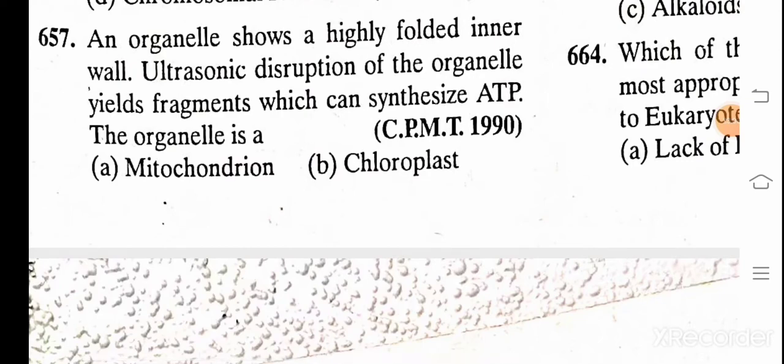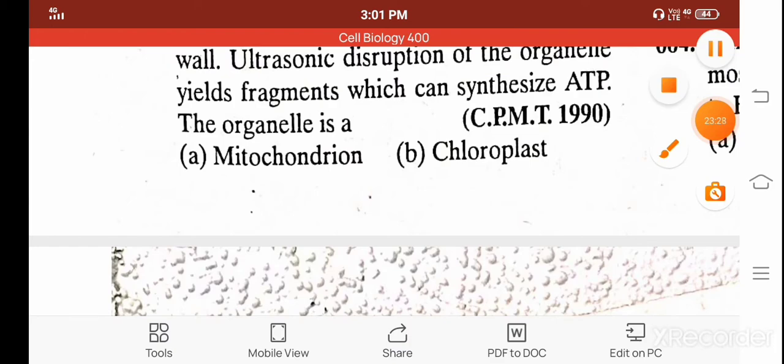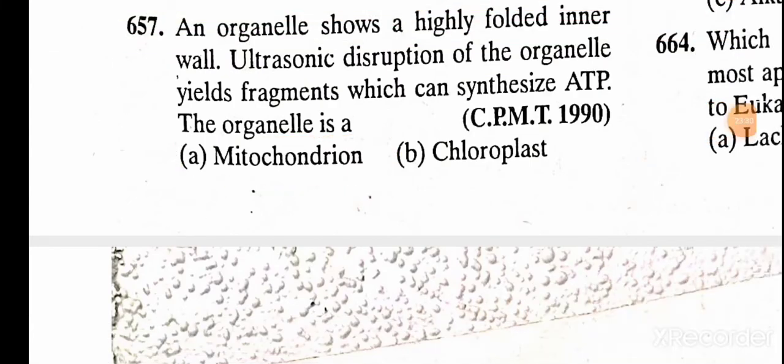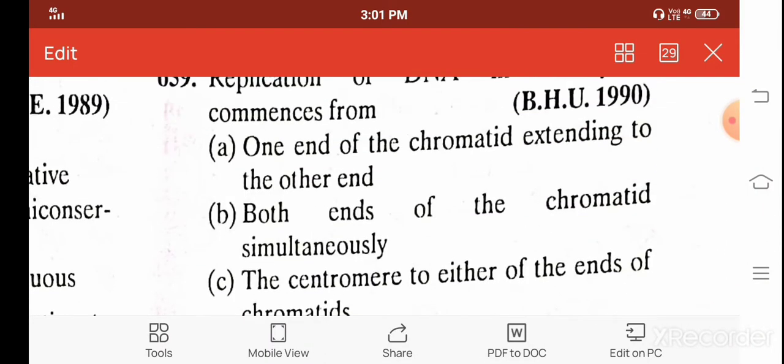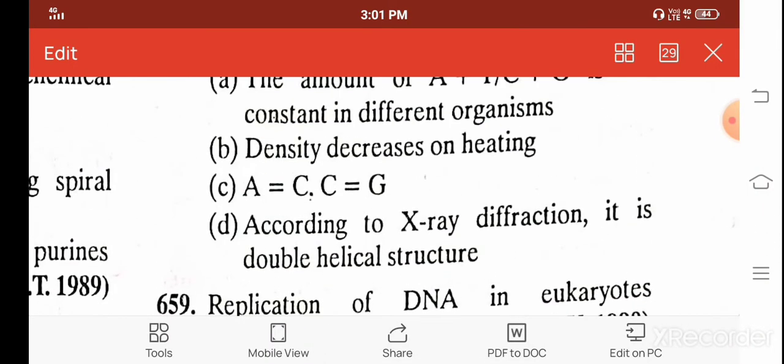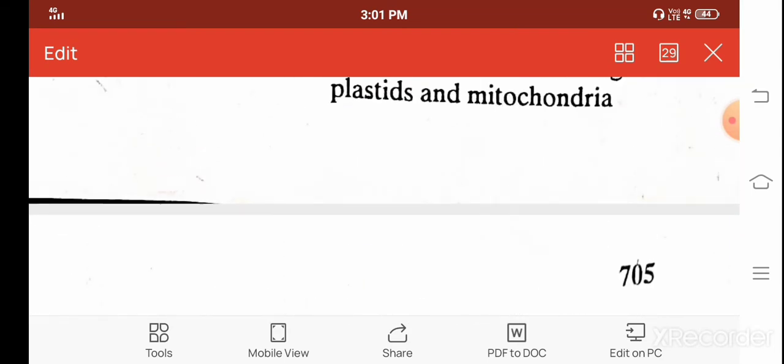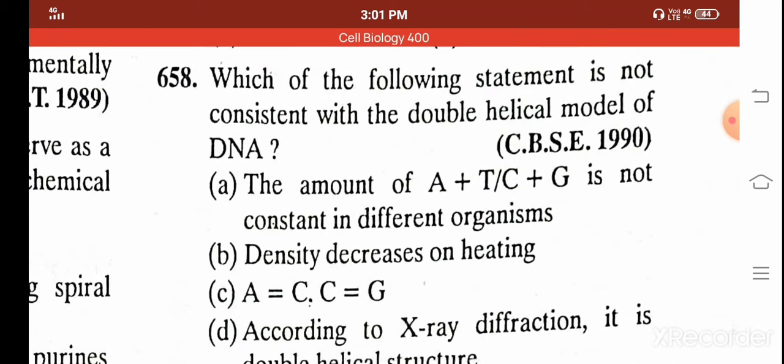An organelle shows a highly folded inner wall. Ultrasonic disruption of the organelle yields fragments which can synthesize ATP. The organelle is A. mitochondria, B. chloroplast. So synthesis of ATP is directly related to mitochondria. The process of glycolysis takes place in the cytoplasm, and the formation of ATP is in mitochondria.